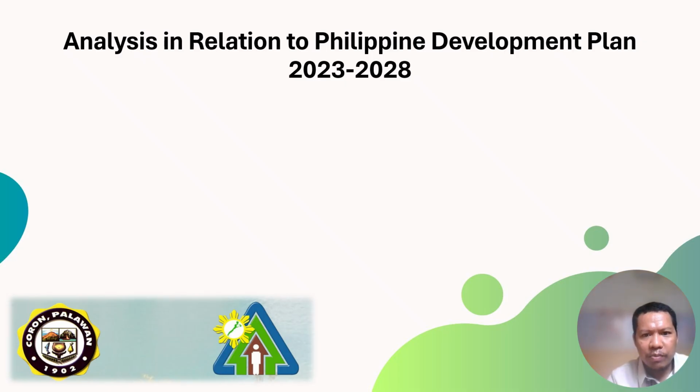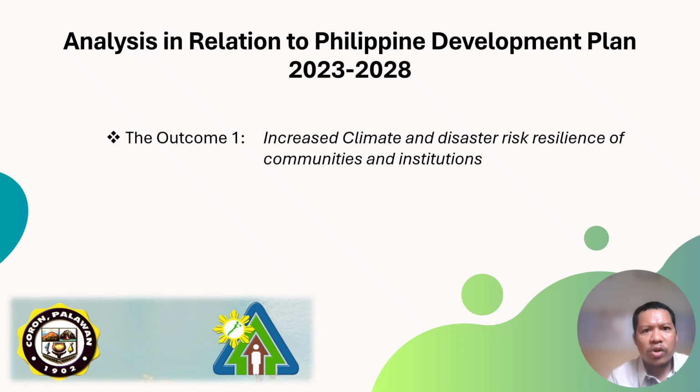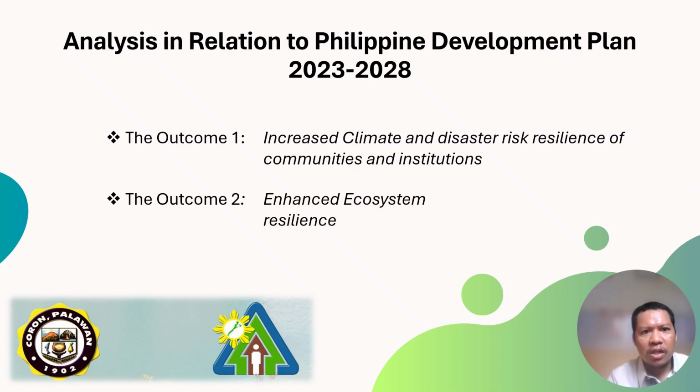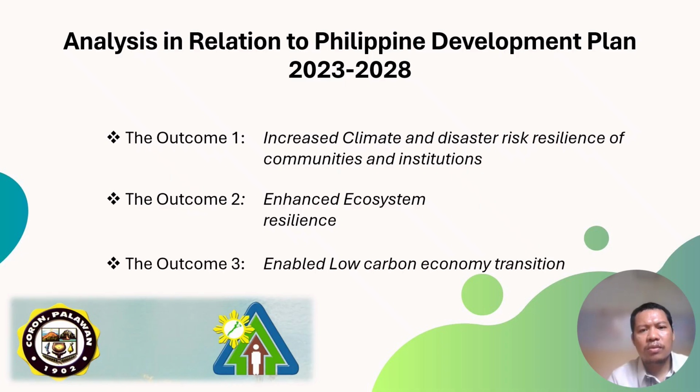Analysis in relation to the Philippine Development Plan 2023 to 2028. Outcome 1, climate and disaster risk resilience of communities and institutions increased. Outcome 2, ecosystem resilience enhanced. Outcome 3, low carbon economy transition enabled.